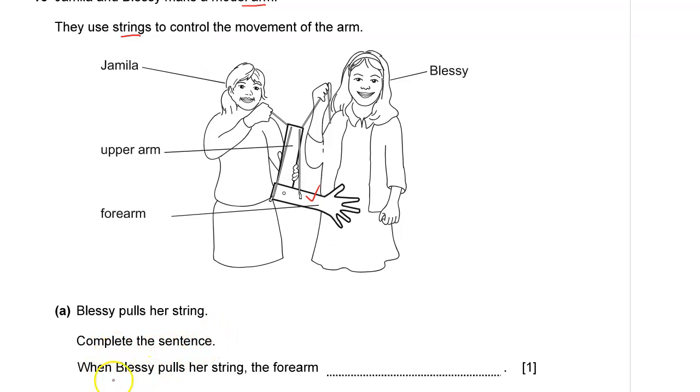Complete the sentence. When Blessy pulls a string, the forearm should move up. This is the string here, which Blessy is pulling at this point. So when Blessy pulls the string, the forearm, it will move up.